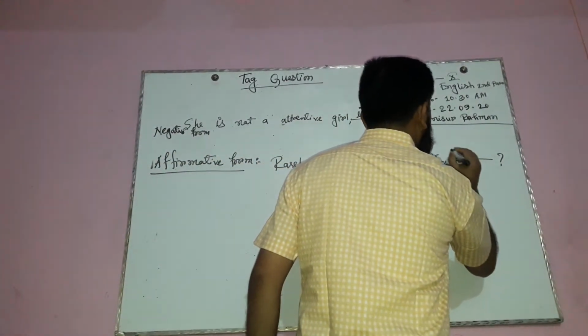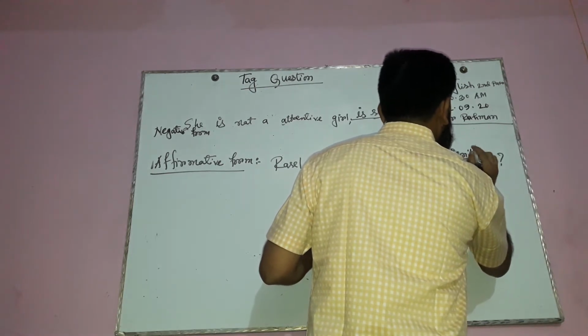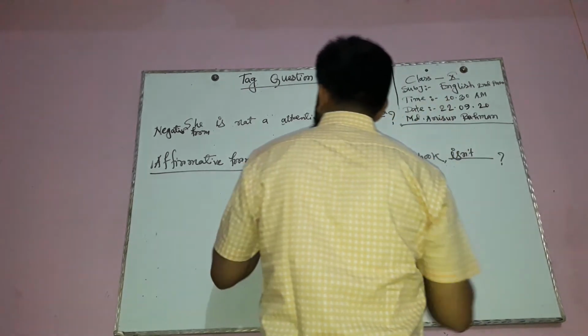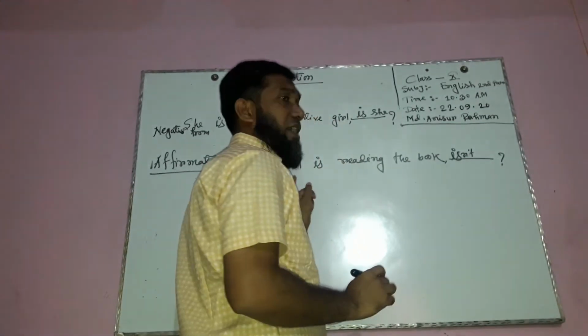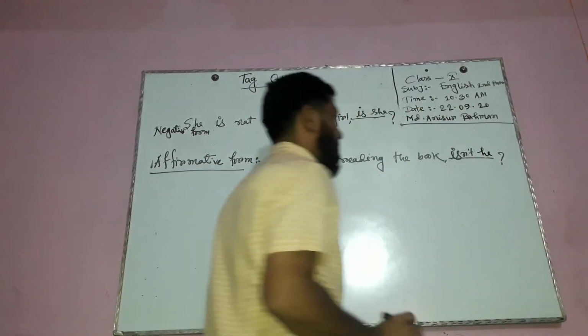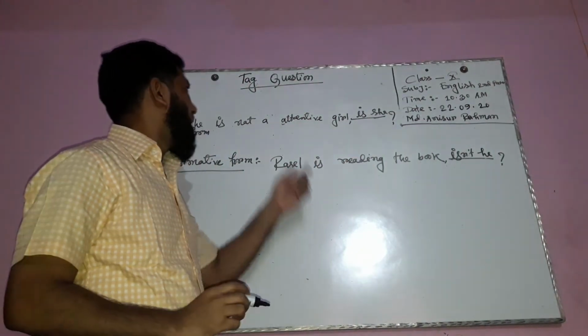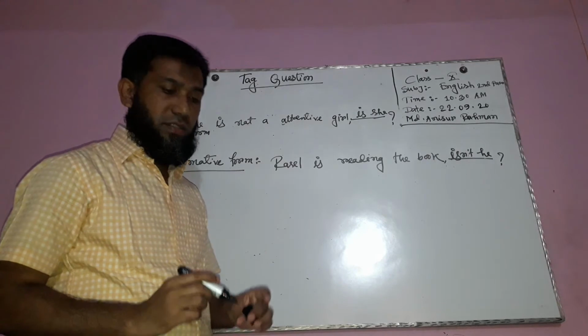Isn't. Russell is the subject and its pronoun is he. Isn't he? It is an affirmative sentence with a negative tag, and a negative sentence with an affirmative tag.